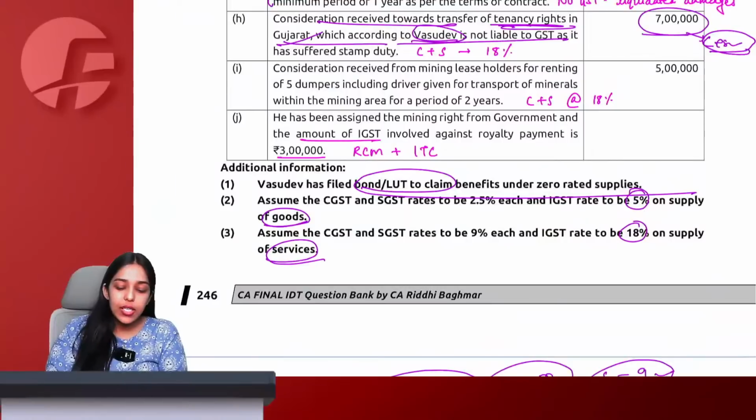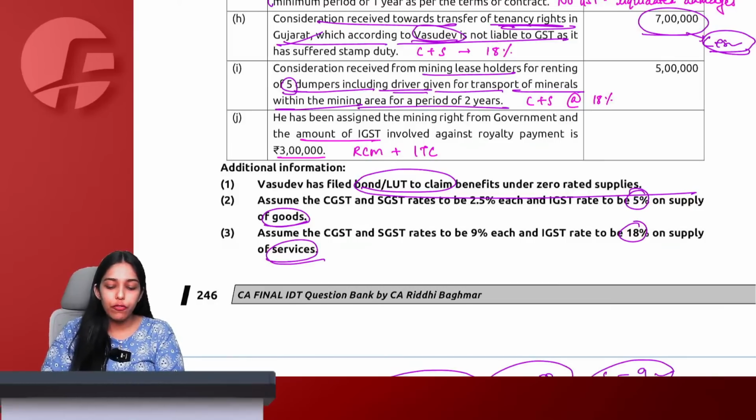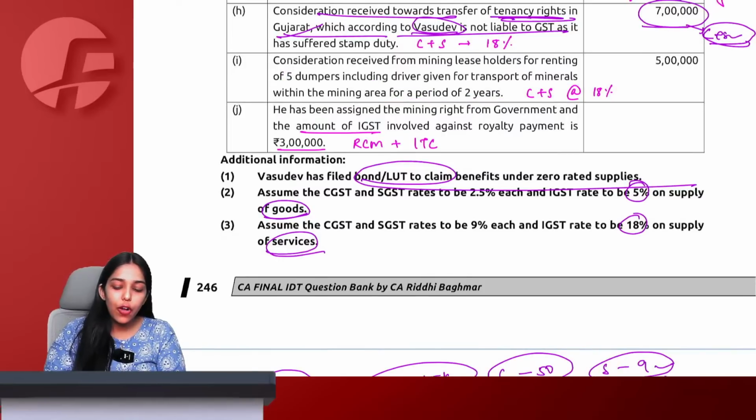After that, consideration received from mining leaseholders for renting of 5 dumpers, including driver, given for transport of minerals within the mining area for a period of 2 years. Now tell me, renting of dumpers.